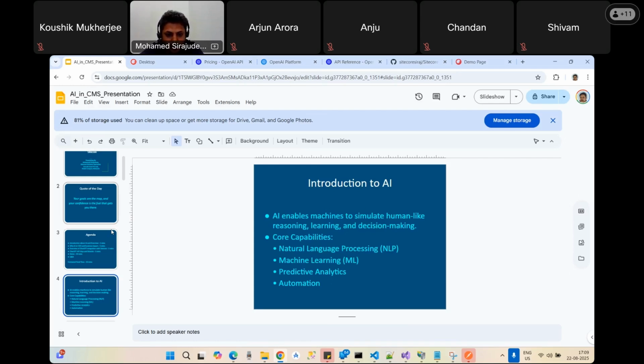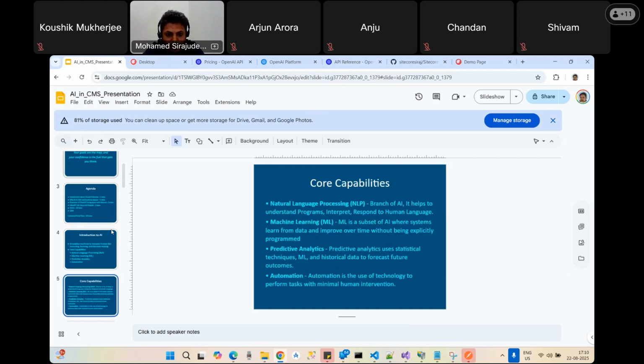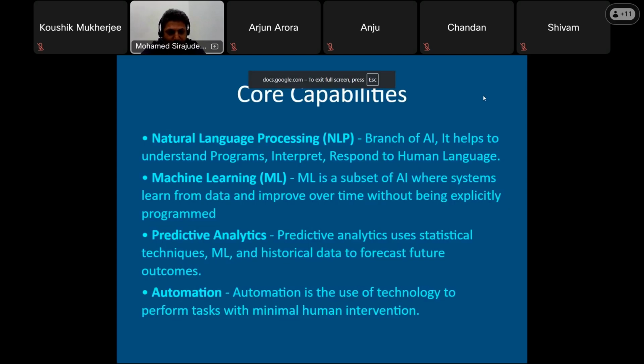You see these core capabilities like natural language processing and machine learning. People talk about machine learning and predictive analytics. Sometimes people say this prediction comes from artificial intelligence as well. How does it come? Maybe through some automation, some tools. Let's move on to the slide and look at these core capabilities more closely. Natural language processing is a kind of branch.